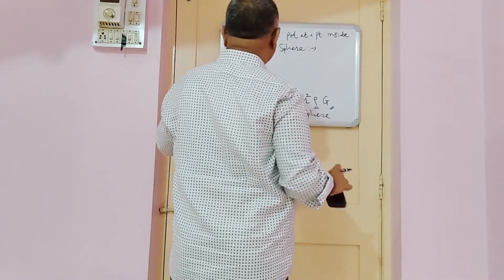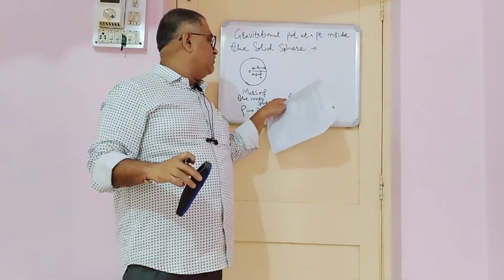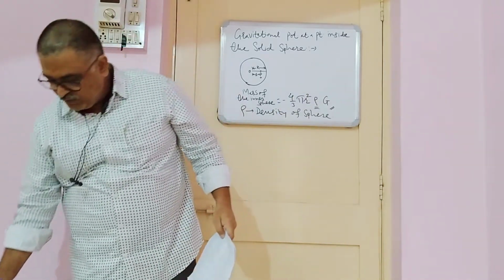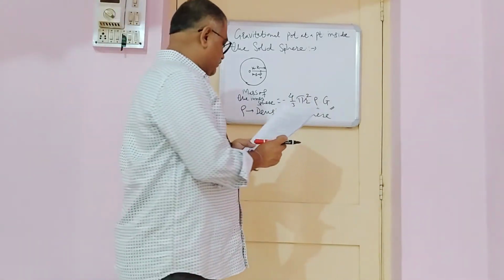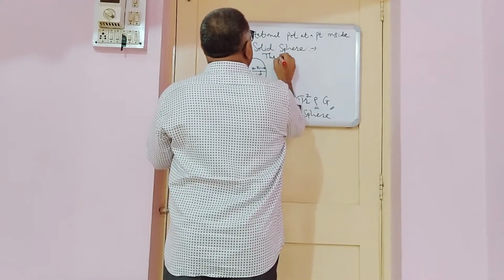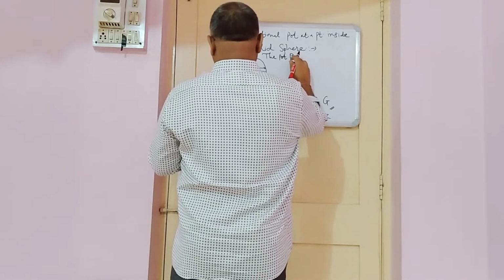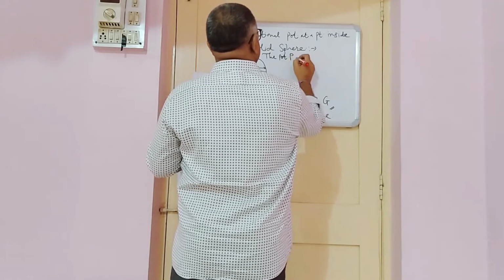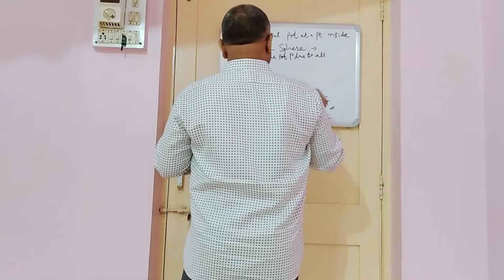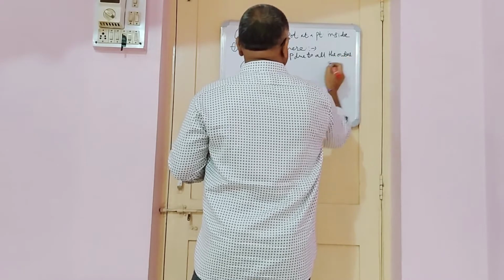Keep in mind the potential due to the inner sphere, minus 4 by 3 pi r square rho into G.